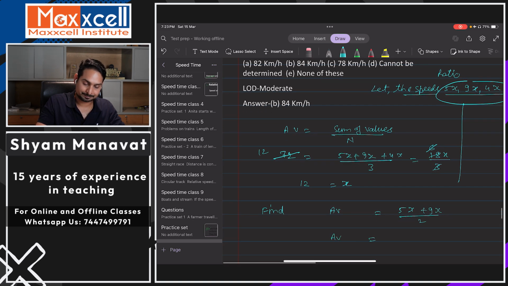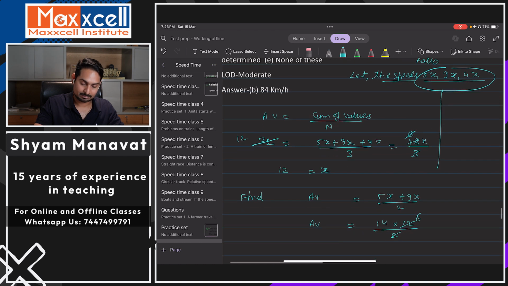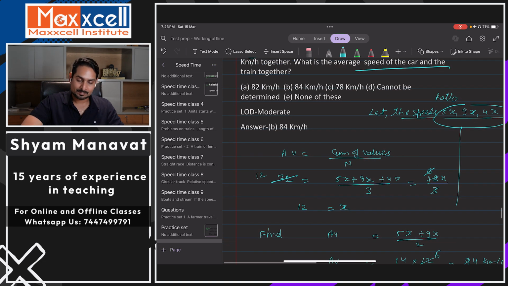Well, here we have 14x. अच्छा, x का वैल्यू तो हमने 12 निकाला, बाय 2 कर दो, ये कैंसिल होगा कितना? 6. So 14 6s will become 84 kilometers per hour. Correct?